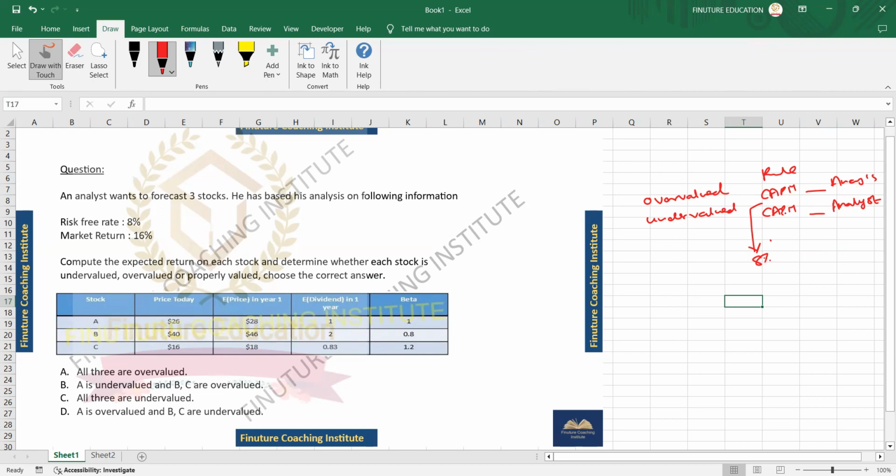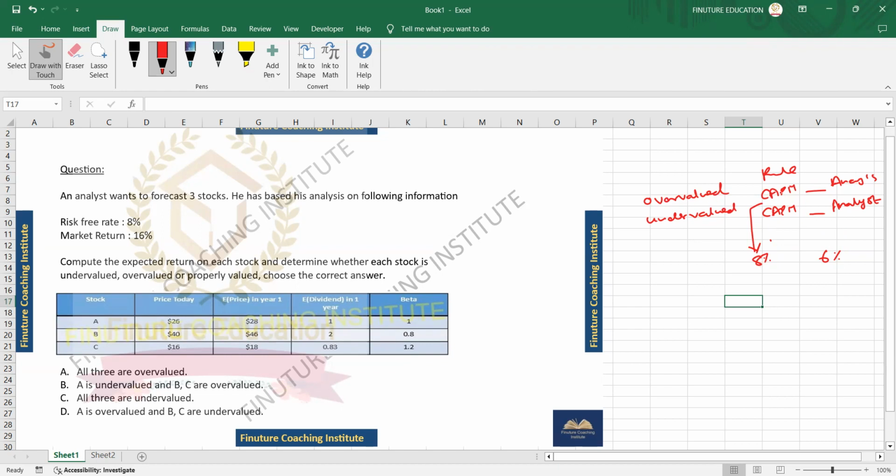Say 8% is by CAPM and the analyst says 6%. CAPM is telling you that you can expect 8% returns from this security, and the analyst says it's 6%. So ideally, CAPM dominates. As per CAPM, it's greater, so it is overvalued.